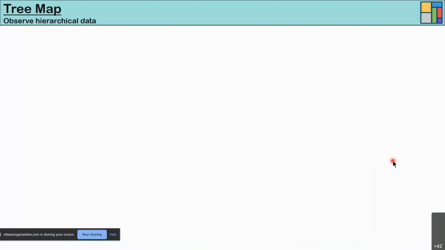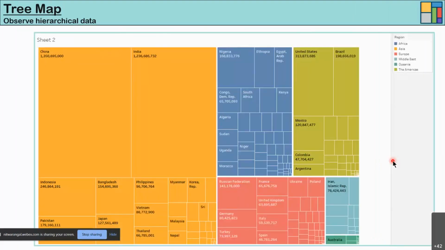Again, this is to view categories or the values in those categories in hierarchical data. Let's say this is a simple example of population distributed by region. So we have China, India. In the Asian region, we have Indonesia, Bangladesh. In Africa, we have Nigeria. Then in the Americas, we have USA, Mexico, and so on.